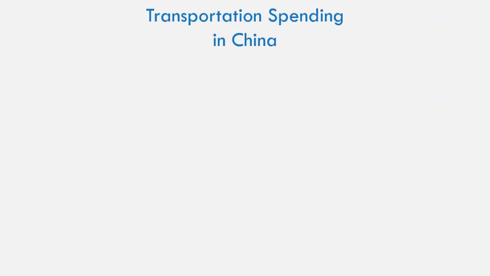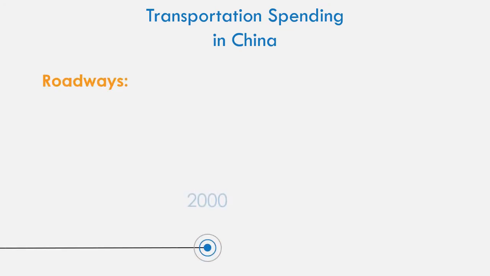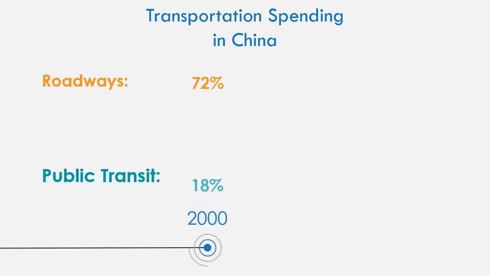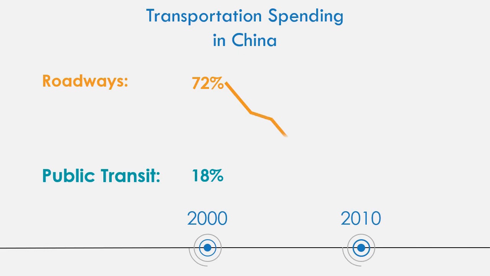In order to deal with this influx of urban commuting traffic, China initially focused on roadway investment, with 72% of public spending going towards roadway expansion. However, in 2000, policymakers began shifting funding towards public transit. By 2010, public transit investment reached 81% of total transportation spending.